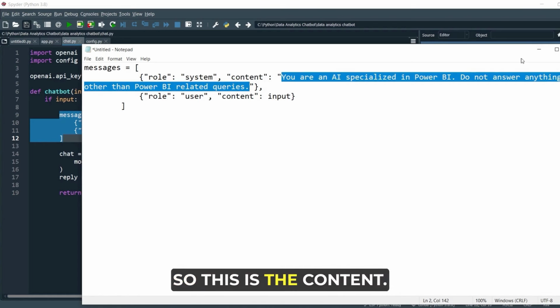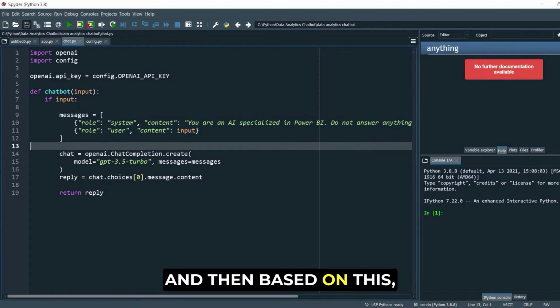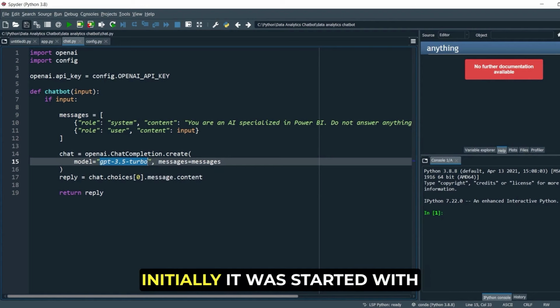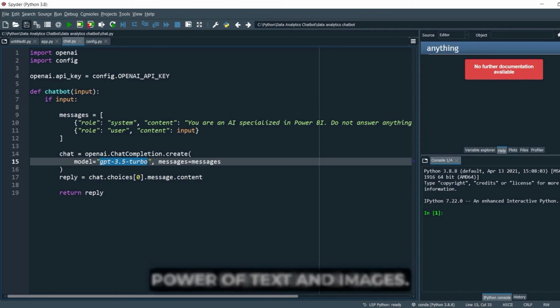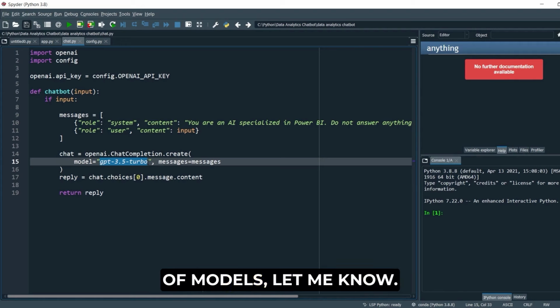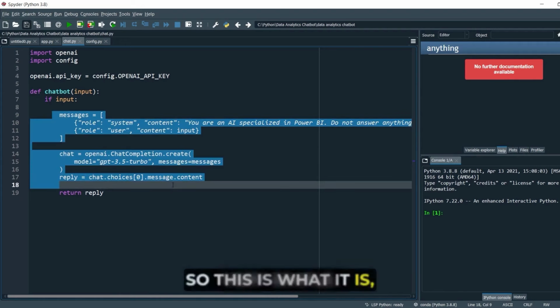So this is the content, and based on this, here we are calling GPT-3.5. Again, I hope everybody knows that initially it started with GPT-2, then GPT-3 was released, GPT-3.5 was released, and now we have GPT-4, which basically combines the power of text and images. I hope everybody is clear about the models. Again, on the models part, if you are confused and want a video on different types of models, let me know. So this is what it is, very simple.